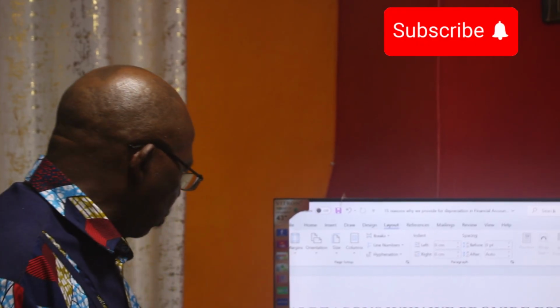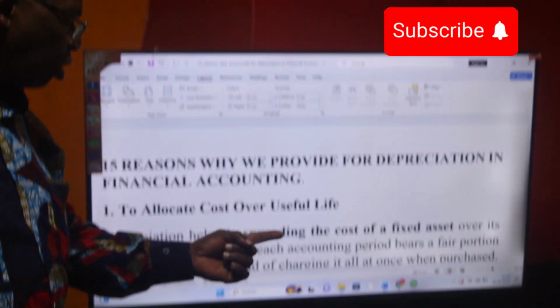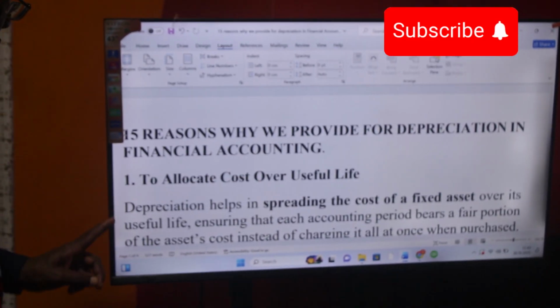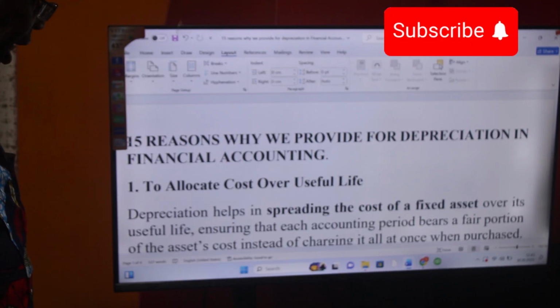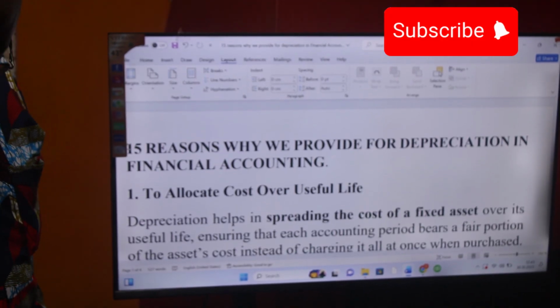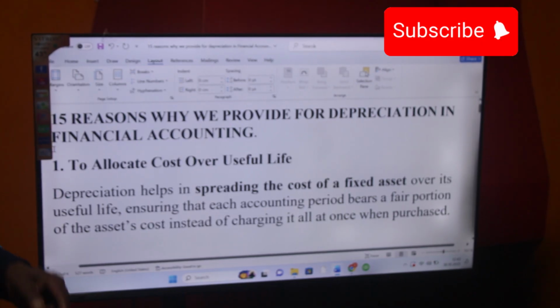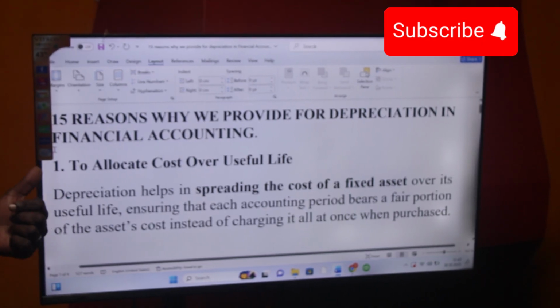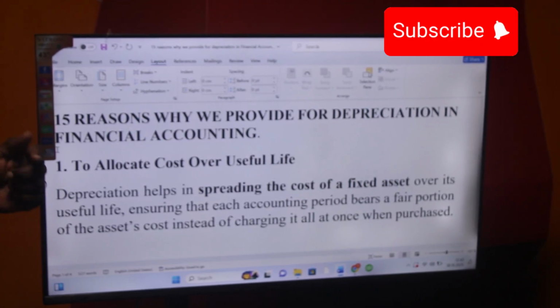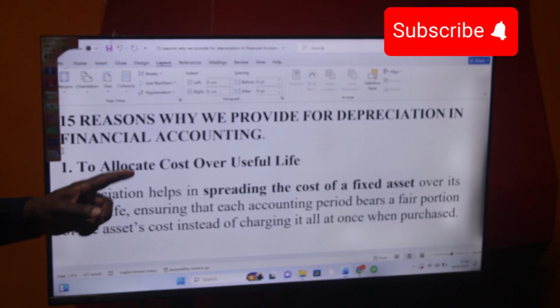Depreciation helps in spreading the cost of a fixed asset over its useful life, ensuring that each accounting period bears a fair portion of the asset cost, instead of charging it all at once when purchased.